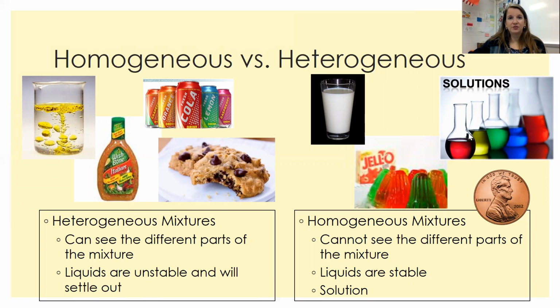It's got some kind of solid dissolved in water, and we can't see those different pieces. The heterogeneous mixtures, this is where you can see the different parts of the mixture. So we've got oil and water. That's a classic example of a heterogeneous mixture. Sodas are heterogeneous mixtures, because you can see the gas that's dissolved in the soda. You've got Italian dressing, chocolate chip cookies, delicious. You can see the chocolate chips, okay?